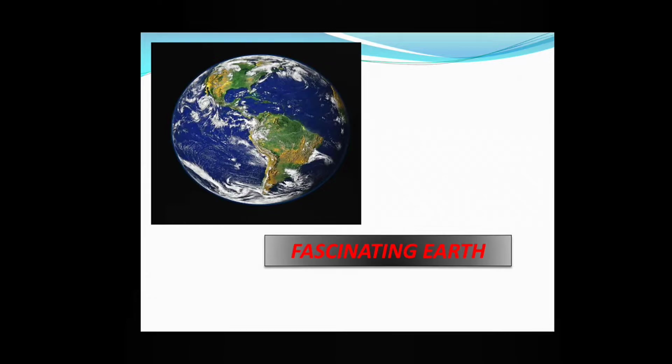In the last chapter, you have learnt about the universe. We have learned that our universe consists of billions of stars. Sun is one of them. It has 8 planets, satellites, asteroids, comets, meteors. So we have learnt all this. Now, in this chapter, we are going to learn about Earth, our Mother Earth, where we stay. The planet we stay in, we are going to start with that planet.